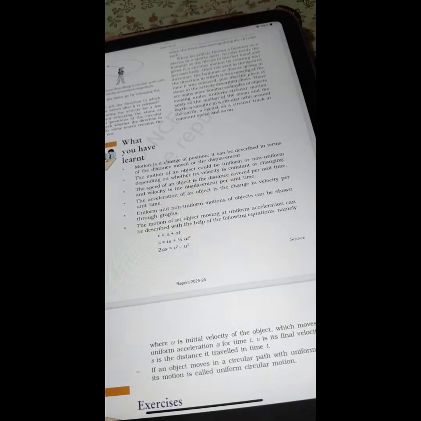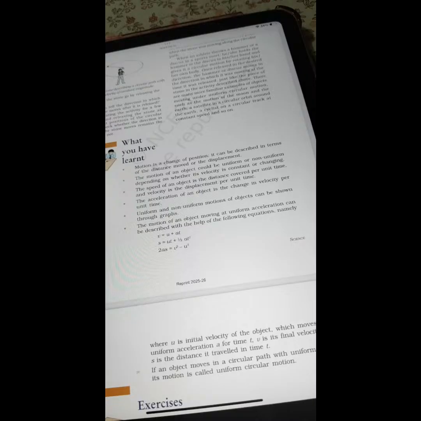So here we come to the summary of the motion chapter, grade 9. Motion is a change of position. It can be described in terms of the distance moved or the displacement. The motion of an object could be uniform or non-uniform depending on whether its velocity is constant or changing. The speed of an object is the distance covered per unit time, and the velocity is the displacement per unit time. The acceleration of an object is the change in velocity per unit time. Uniform and non-uniform motions of objects can be shown through graphs.